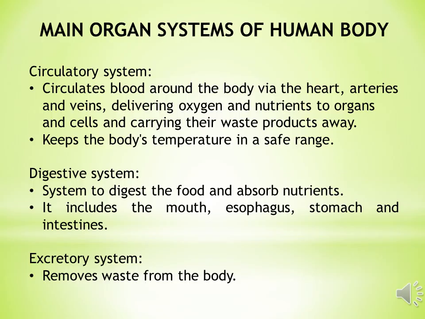Main organ systems of the human body. Circulatory system. It circulates blood around the body via the heart, arteries, and veins, delivering oxygen and nutrients to organs and cells and carrying their waste products away. This system keeps the body's temperature in a safe range.